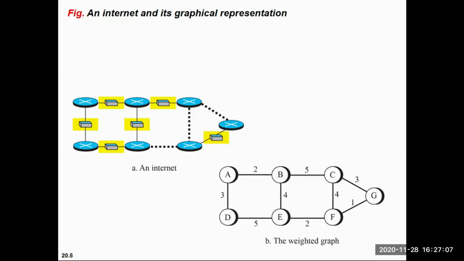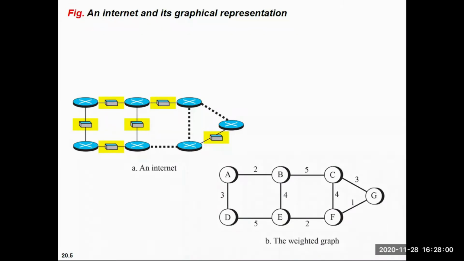Weighted graph means we know the cost between two nodes or two hops. So we have drawn one equivalent weighted graph, and this is the weighted graph. According to this weighted graph, if we know the source and the destination, we need to find out the path with least cost.